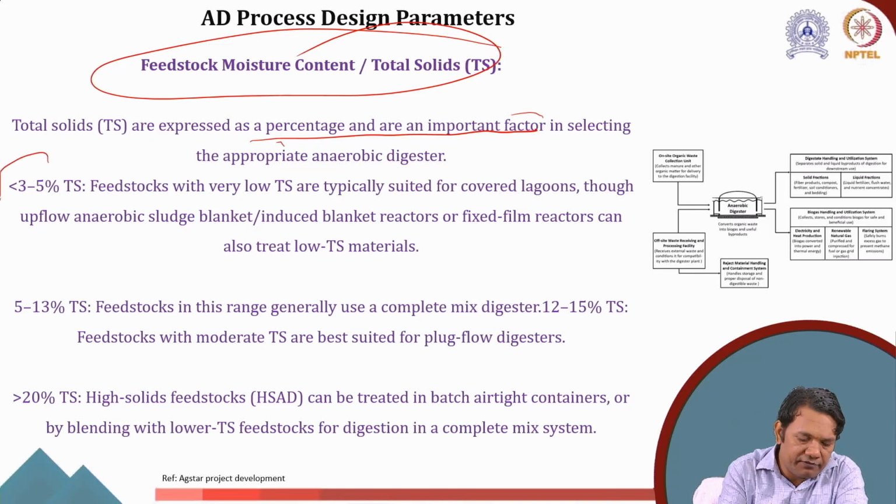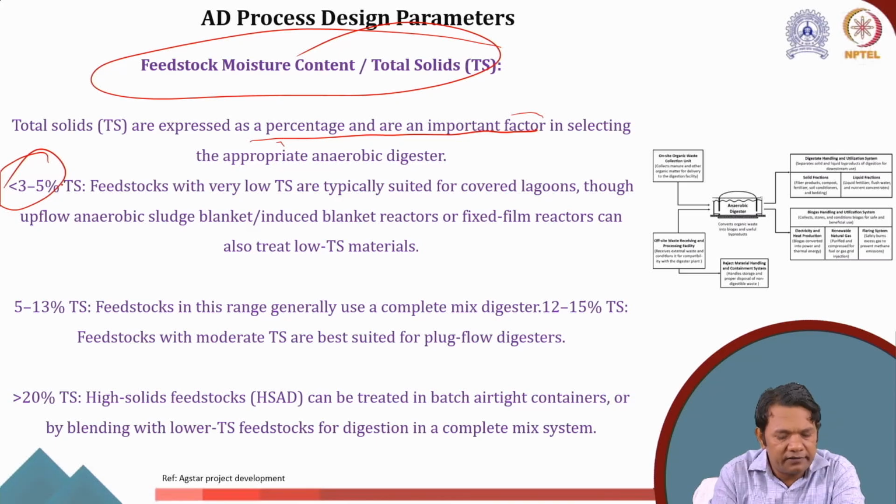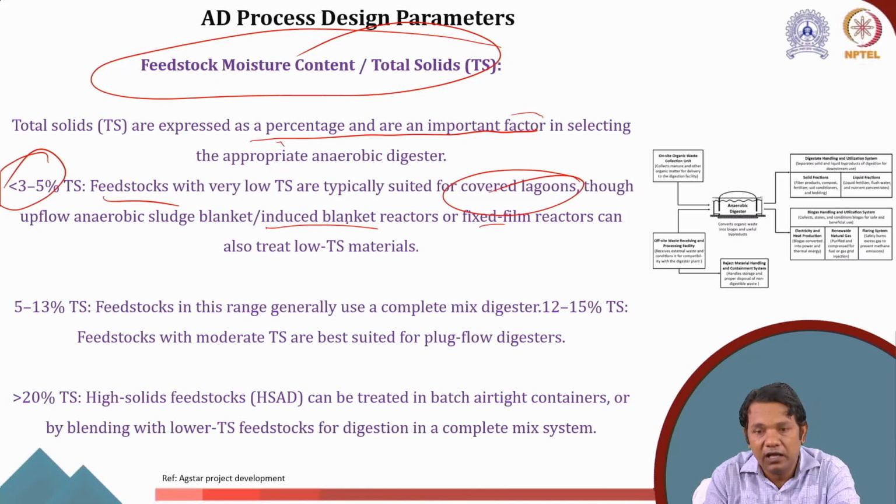For example, if we have total solid less than 3 to 5%, then this kind of feedstock is suited for covered lagoons, or you can also use fixed film or induced blanket reactors. But covered lagoons are more suited for low solid slurry.